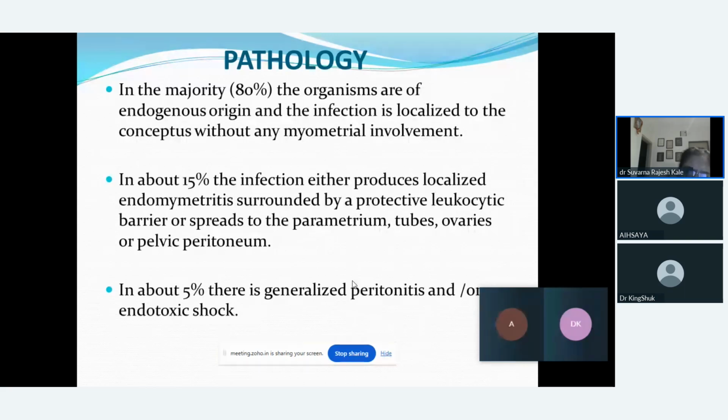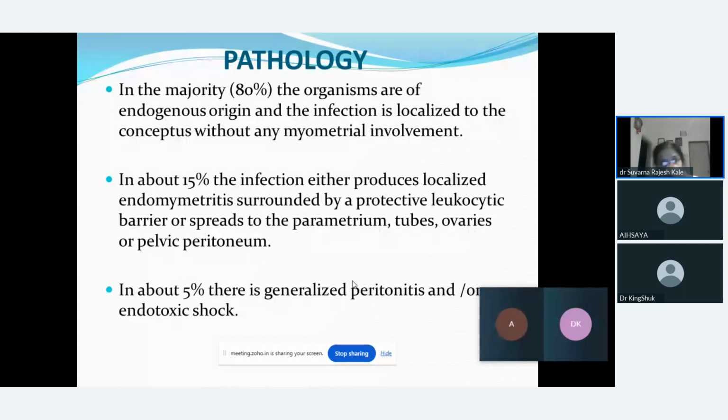But in about 15% of the infections, it produces localized endometritis. In 80% it is only inside the conceptus, but in 15% it may cause infection to the local area in the form of endometritis, surrounded by a protective leukocytic barrier, or it may spread to the myometrium, parametrium, tubes, ovaries, or the pelvic peritoneum.